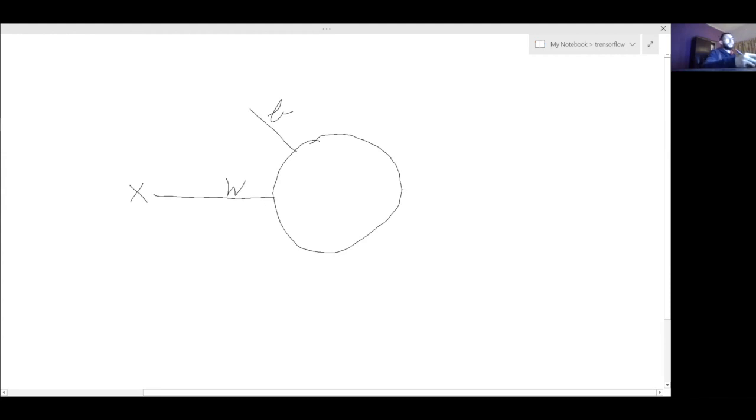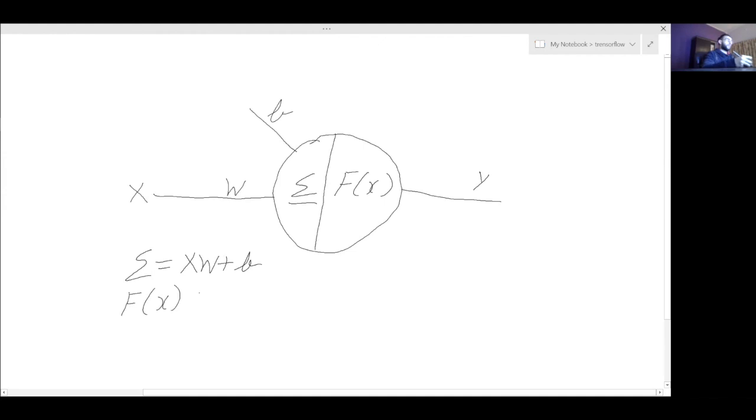So it will give us an output that is Y. And it will have two operations inside there. The first one is the summation, and the second one is the activation function. So the value for this summation operator is going to be equal to X times the weight plus the bias. And for the function f of x, I'm just going to return the value that comes inside that function. For example, f of x is going to be equal to x.